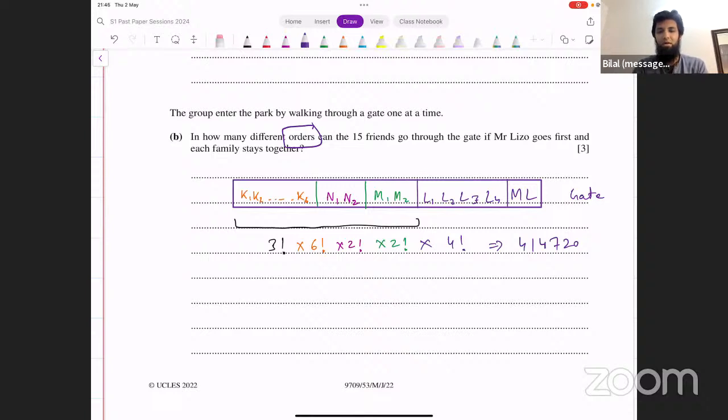So in permutation, order matters. In combination, order does not matter. In permutation, they're trying to arrange people or objects. In combination, just selecting people or objects, and the order does not matter there. So it's clear here. They're asking about the number of different possible orders here. So that's permutation.